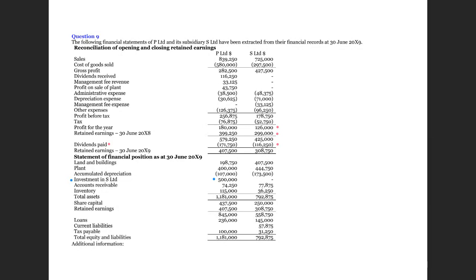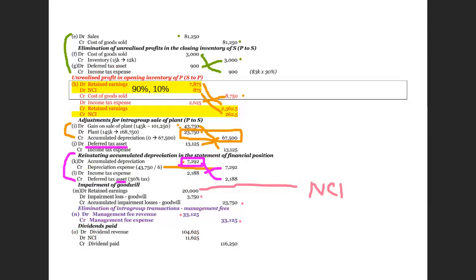So if we have got the current year dividends, you have to eliminate this intra-group transaction. The amount is 116,250. Dividend paid is a debit. Therefore, to eliminate means we have to credit. Here you see that we credit dividend paid by the subsidiary, out of which 90% must be received by the parent.